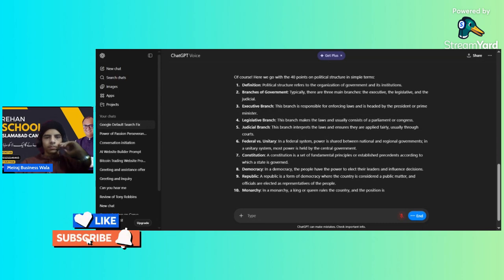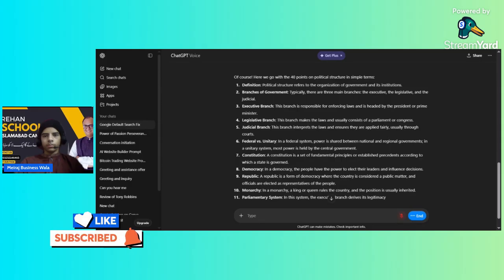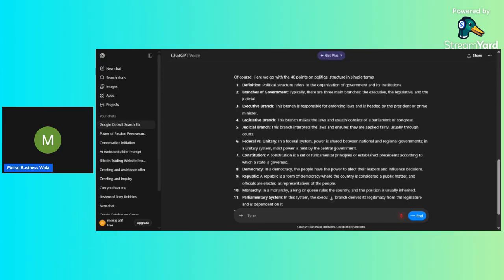In a monarchy, a king or queen rules the country and the position is usually inherited. 11, parliamentary system. In this system, the executive branch derives its legitimacy from the legislature and is dependent on it. 12, presidential system. In this system, the president is elected separately from the legislature and has significant powers. 13, checks and balances. This principle ensures that no single branch of government becomes too powerful. 14, political parties. Political parties are organized groups that share similar political goals and work to influence government policy.